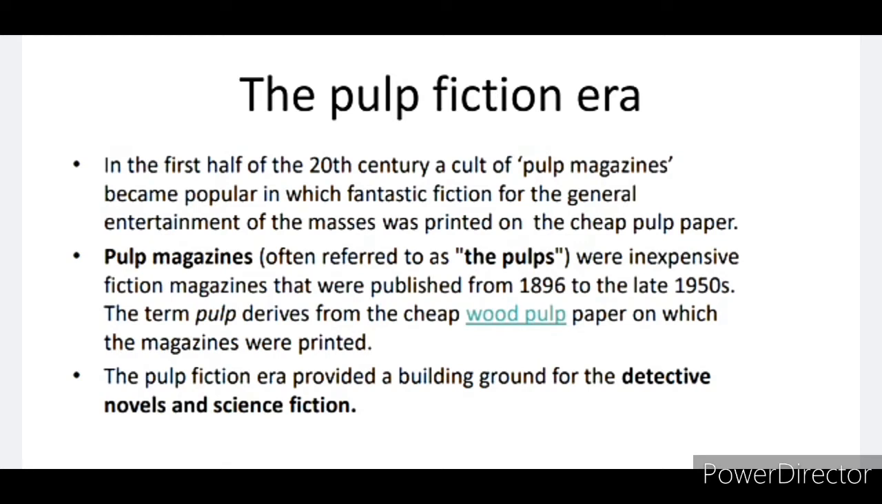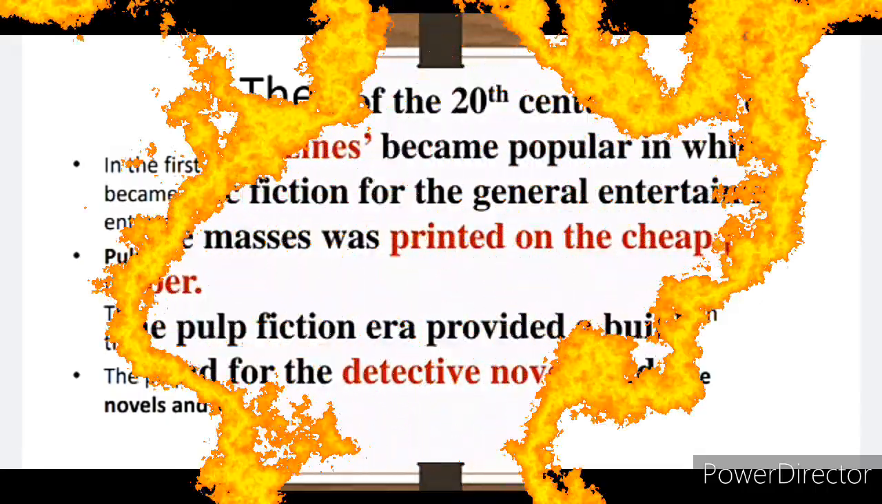So that was the age, in the first half of the 20th century, of a cult of pulp magazines. Okay, a pulp magazine was made, and it was very famous because, as you can see, this type of novel is about entertainment for the common citizens. Okay, and this type of novel was printed only to entertain, only to make people enjoy when they read this type of book.